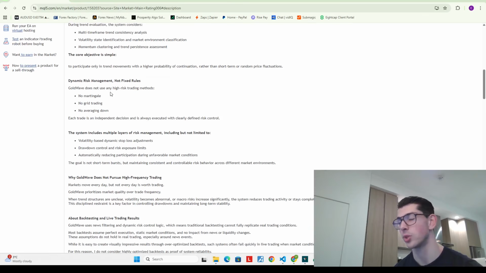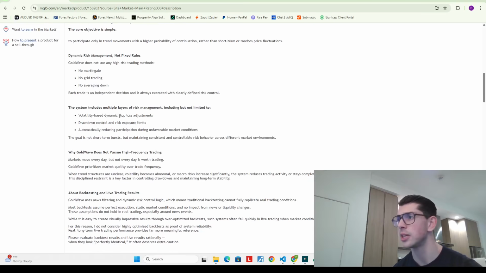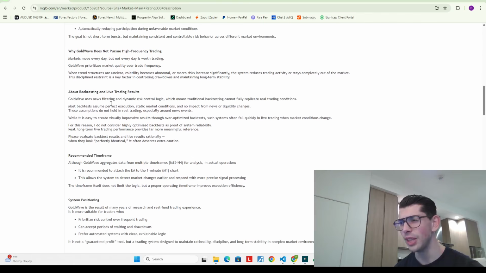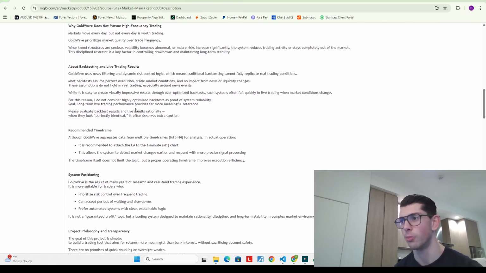Most likely it's based on filters. He's also saying no martingale, no grid, no averaging down, all of which makes total sense. He's also saying that there's volatility and dynamic stop loss adjustments. Once again, going back to the fact there's probably something to do with ATR, ADRs here. However, there's not a ton more information apart from that.